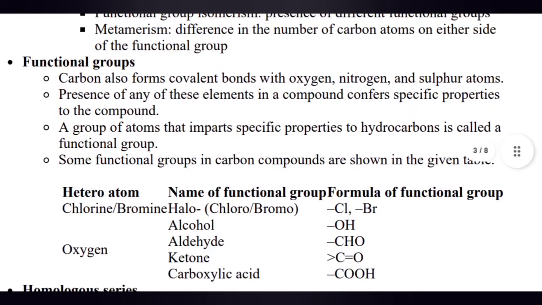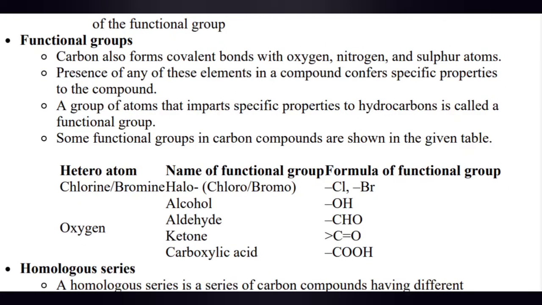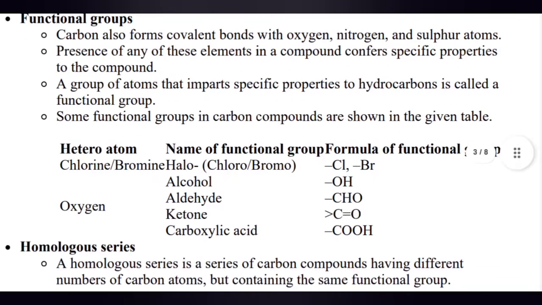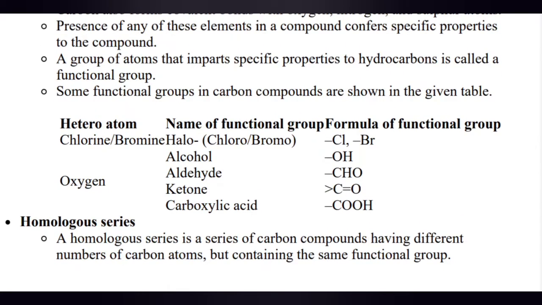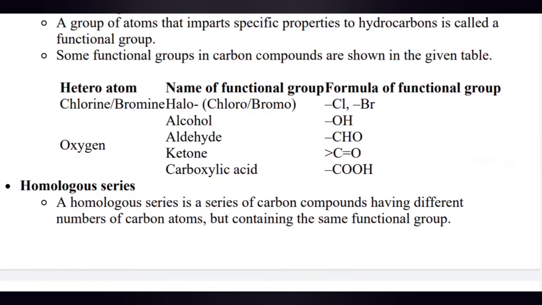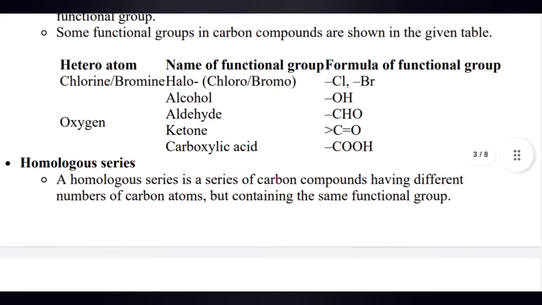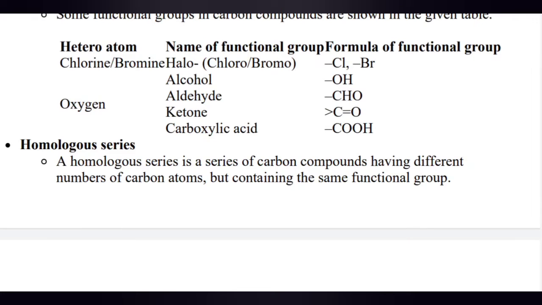Now the functional group. Carbon also forms covalent bonds with oxygen, nitrogen, and sulfur atoms. The presence of any of these elements in a compound confers specific properties to the compound. A group of atoms that imparts specific properties to the hydrocarbon is called the functional group. Some functional groups of carbon compounds are shown in the given table. The heteroatoms: chlorine, bromine; halo, chloro, bromo; alcohol, aldehyde, and ketone. These are: halo, that is chloro, Cl, bromo, Br; alcohol, OH; aldehyde, CHO; ketone, C=O; carboxylic acid, COOH.